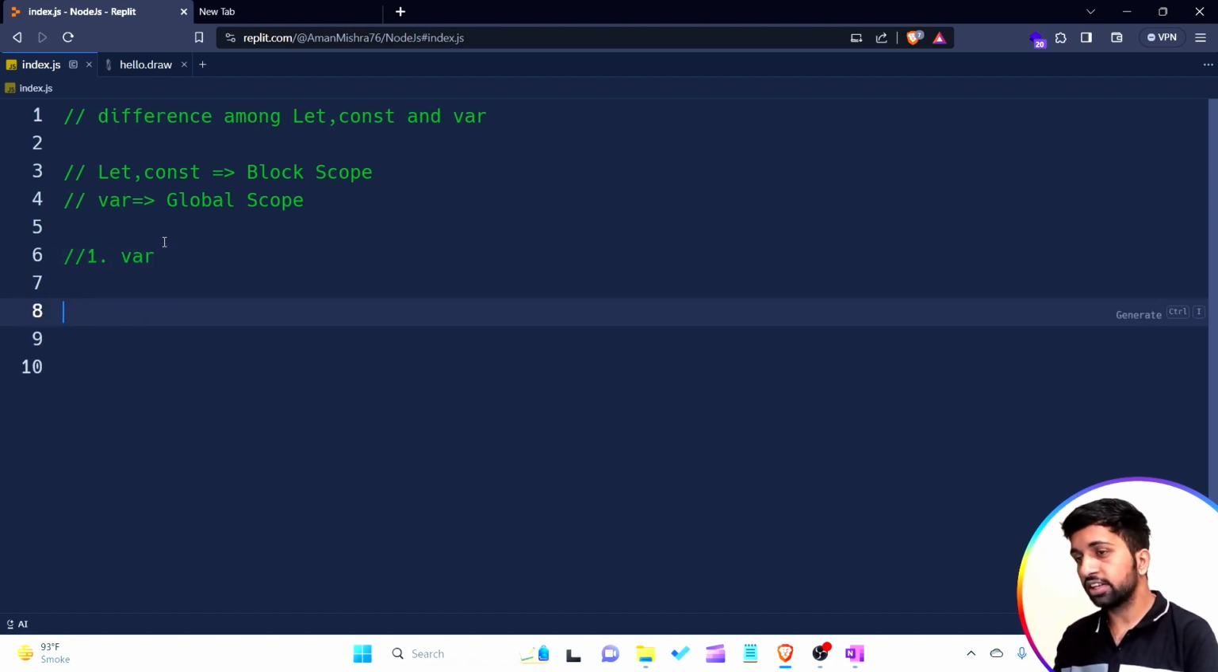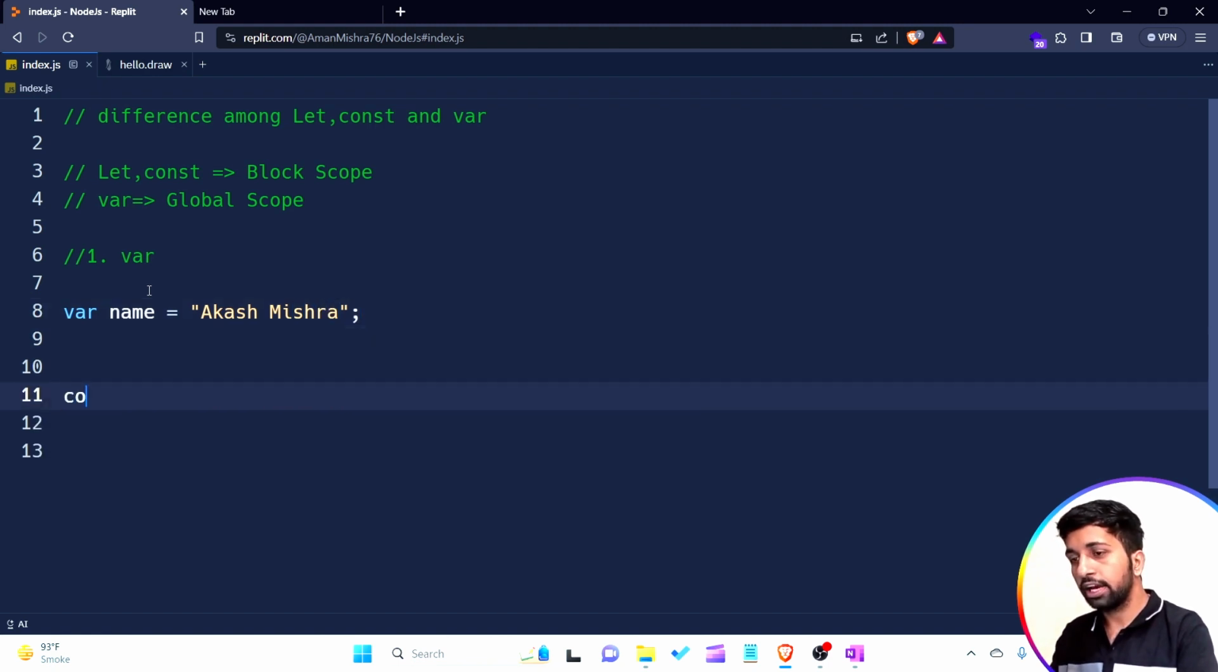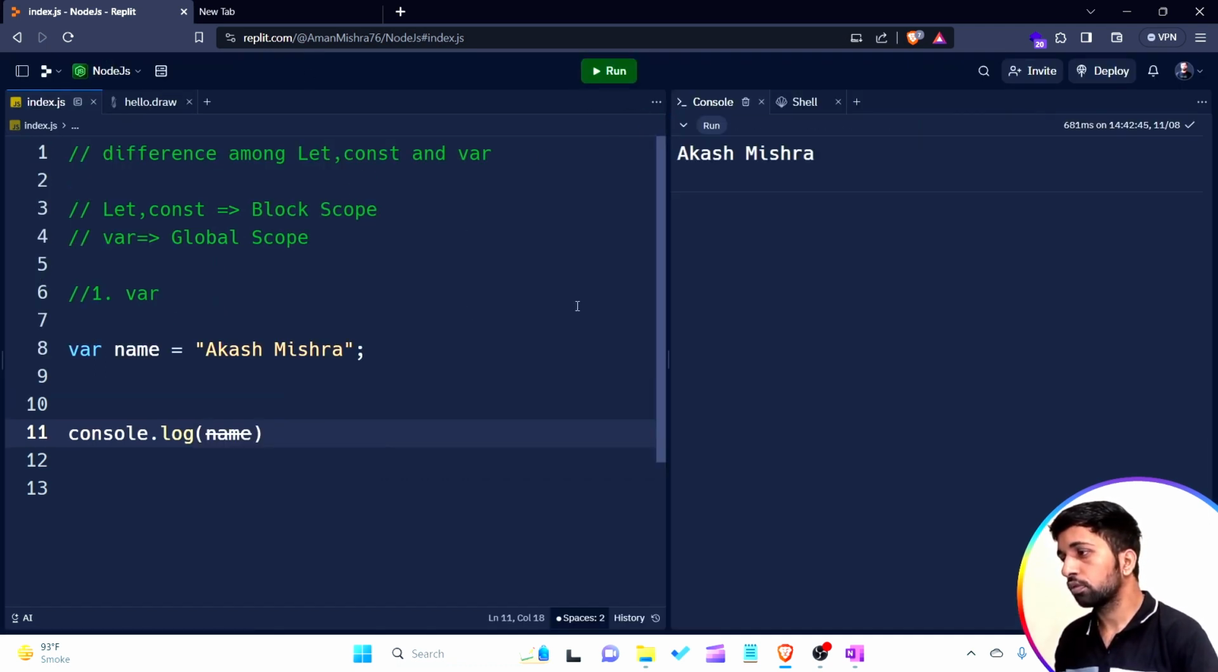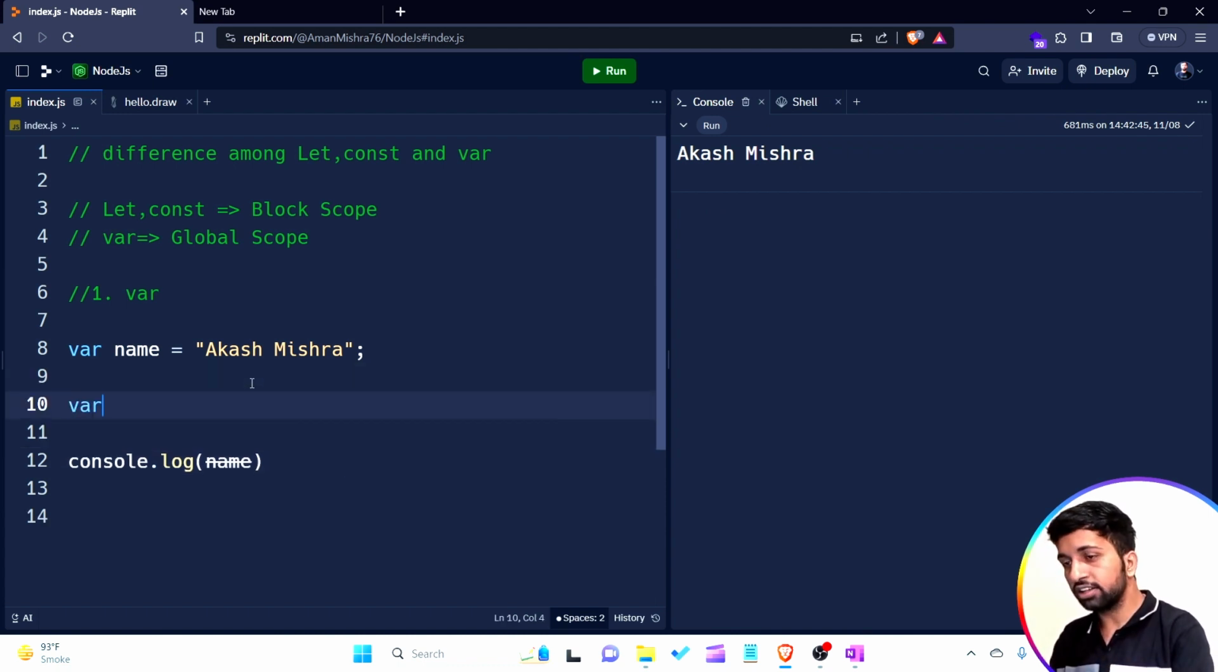Understand? Let's take an example. I'm just writing name is equal to Akash Mishra. Okay, I just want to print the value of name. Now see the output. It is Akash Mishra. What is the meaning of redeclare? It means I'm simply writing here var name is equal to Shubham Mishra.